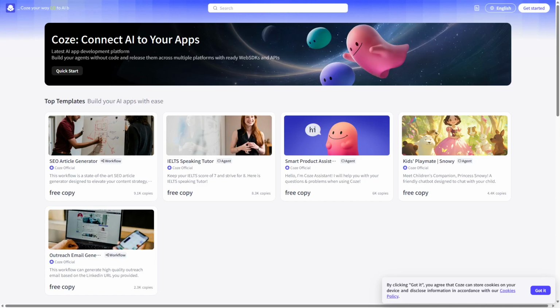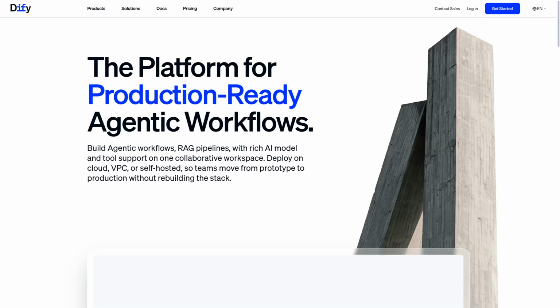Coze versus Dify. Which AI app builder is better? Choosing the right AI app builder can transform how you create applications without complex coding. Coze offers simplicity, while Dify focuses on customization and scalability. Coze and Dify are two leading AI app builders designed to simplify app creation.